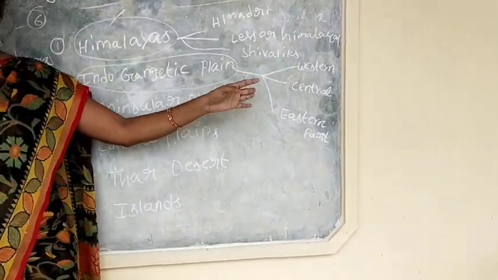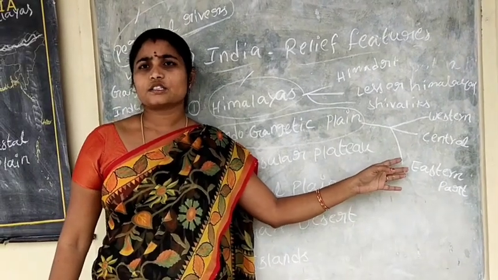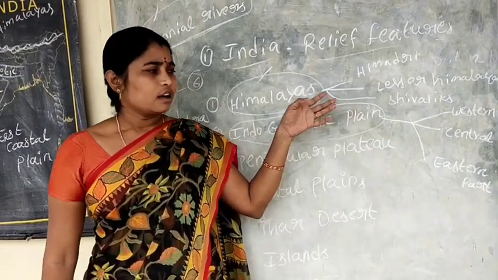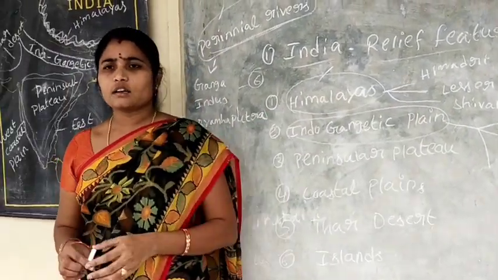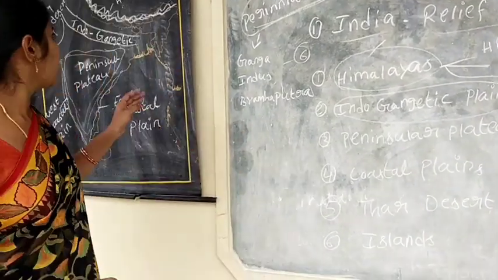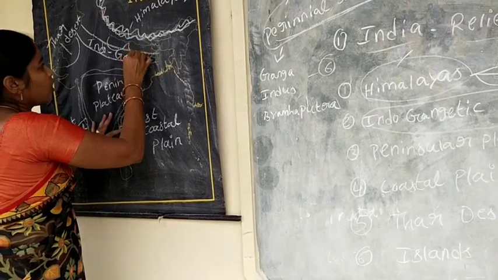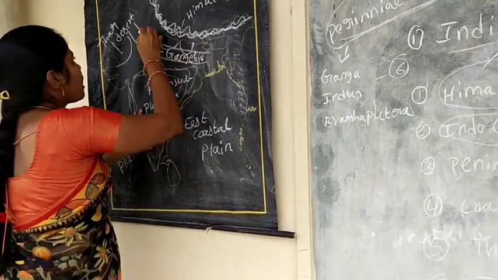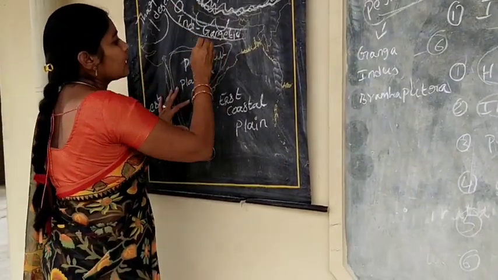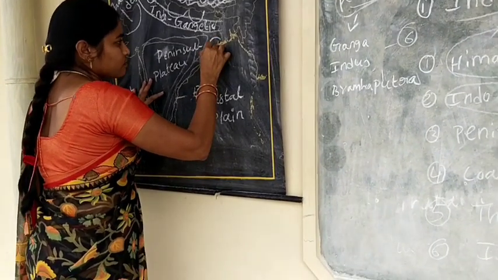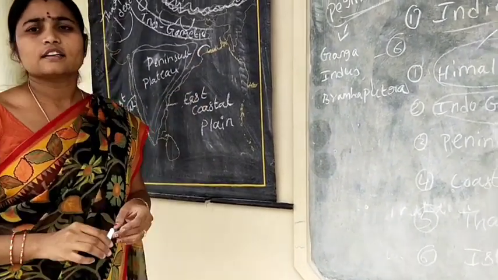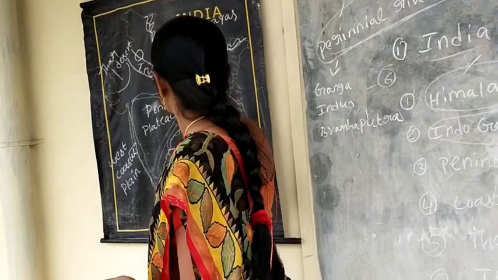The Indo-Gangetic Plains are spread over the states Uttar Pradesh, Bihar, a small portion of Haryana, West Bengal and Jharkhand.